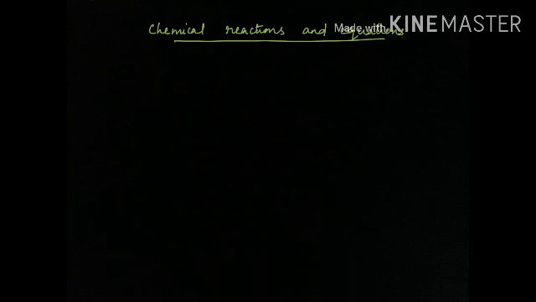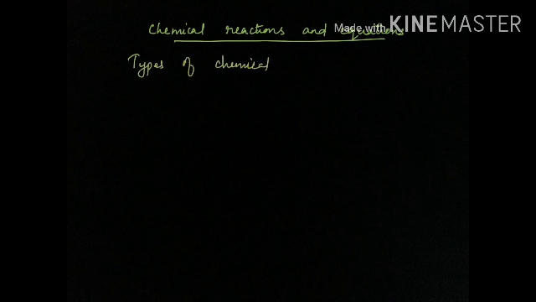Then what we have studied is the types of chemical reaction. That's the next topic. The chemical reactions are of different types, so one by one we can write about it. The first type of chemical reaction we have studied is the combination reaction.